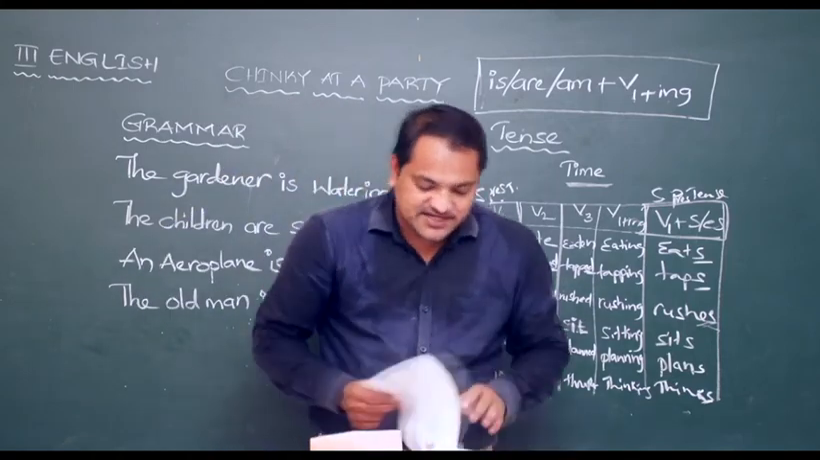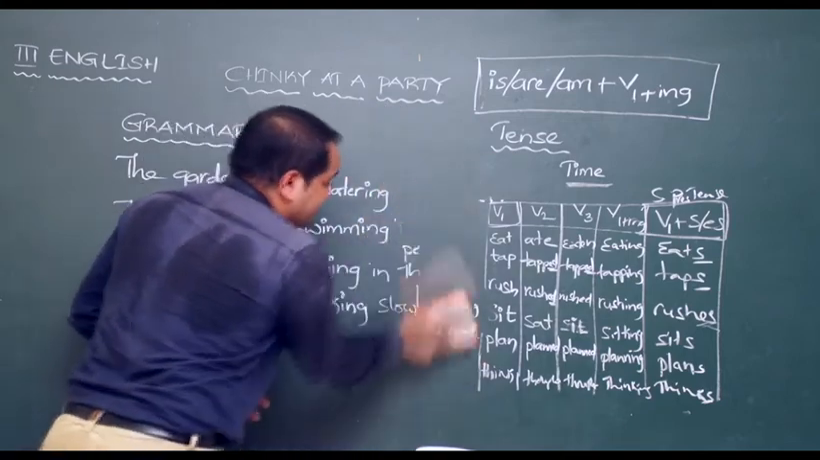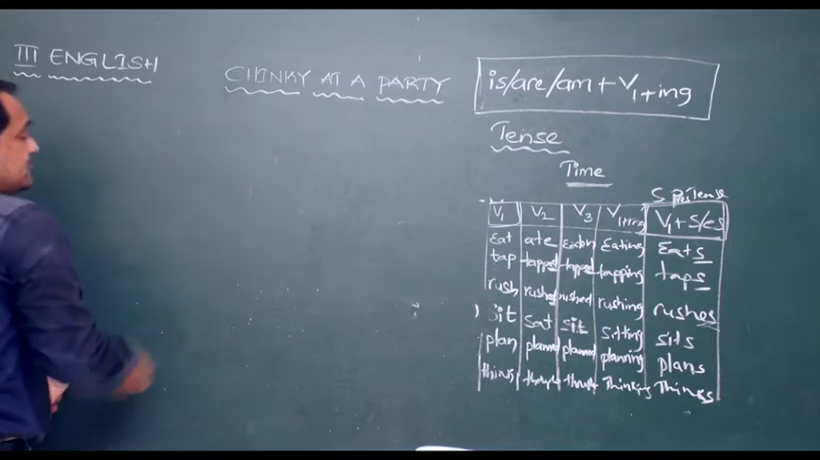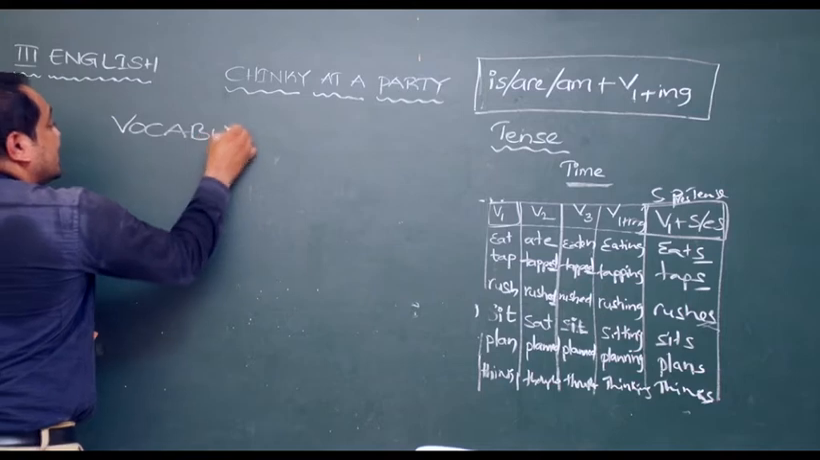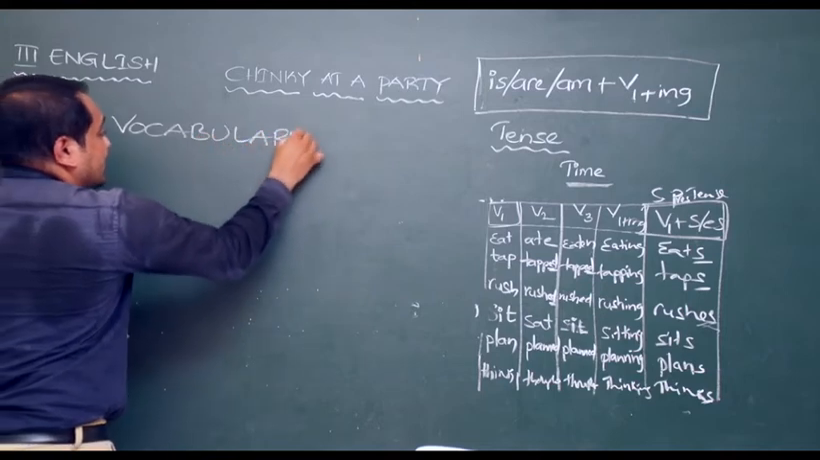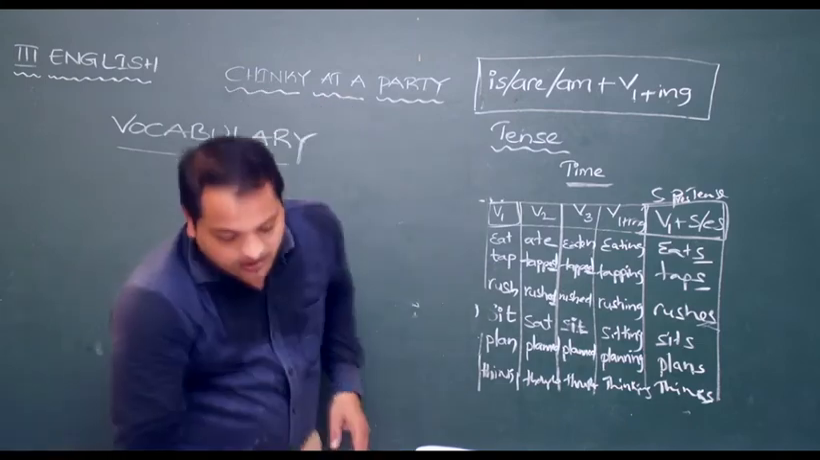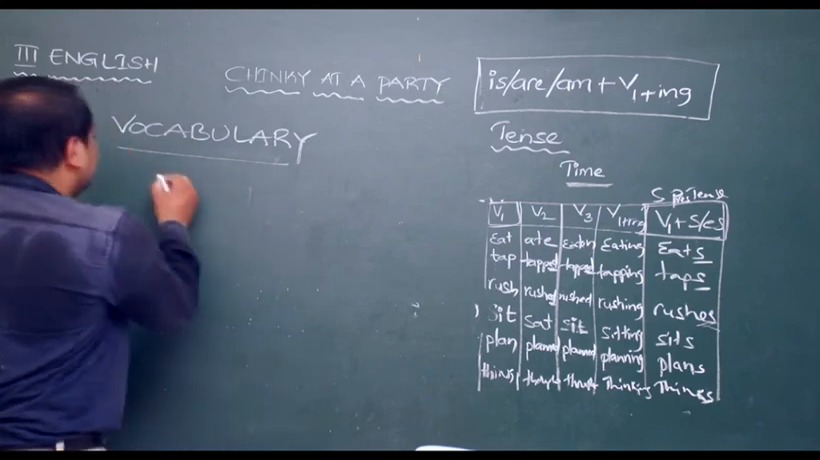So the next one is vocabulary, sir. Let's quickly do that. What's the next part? Vocabulary. What is vocabulary? Words. All the words in a language put together is called vocabulary. Right? So here what do we have to do?